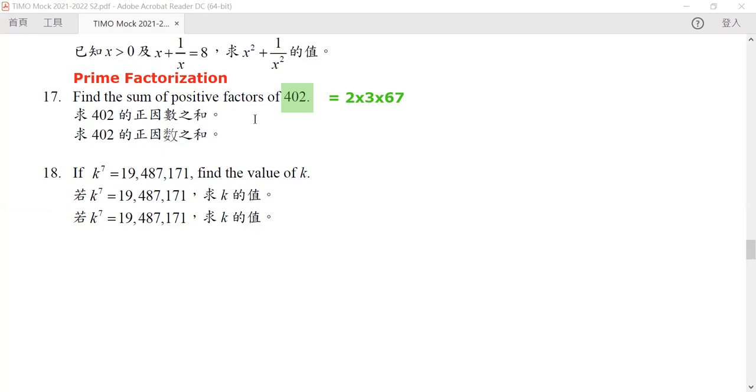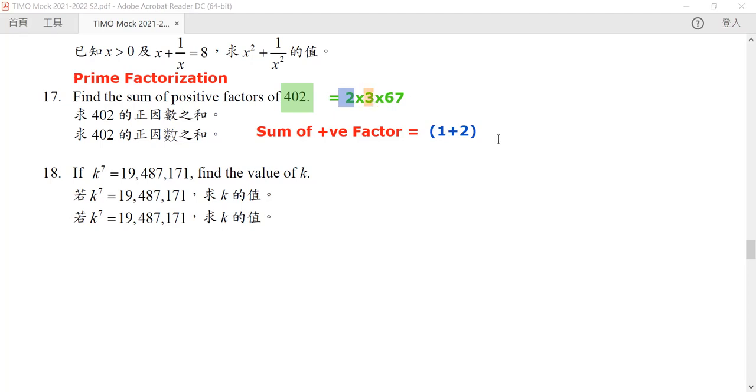The other way to do this is to use the formula. The formula says that the sum of the positive factors is equal to the following. You have these different parts, and we try to sum each of them. For example, for the 2, you sum from 1, 2, up until its highest order. But since the highest order here is just 2, it will be 1 plus 2. The same thing goes for all the other prime factors.